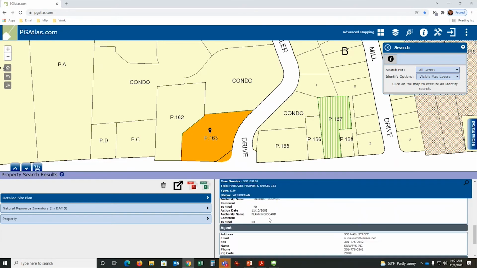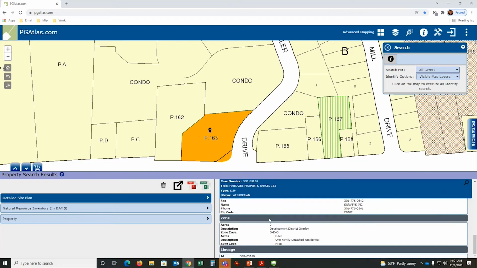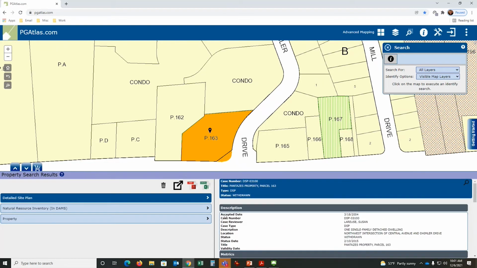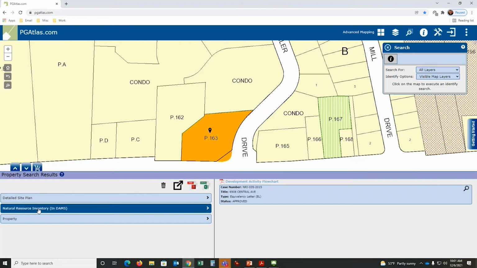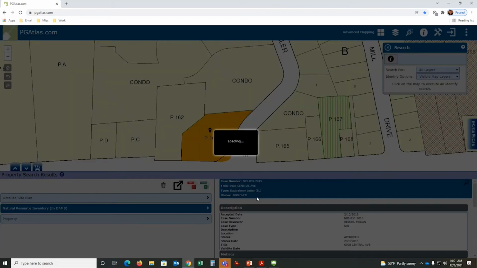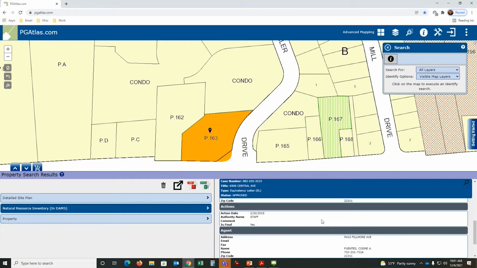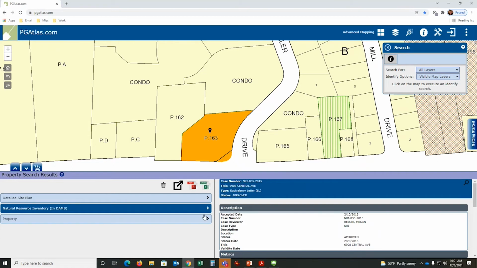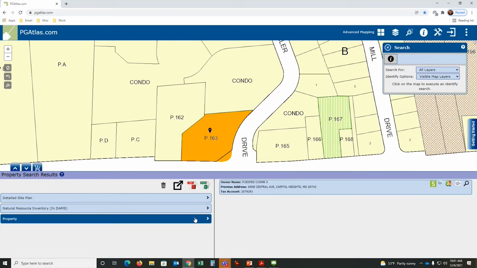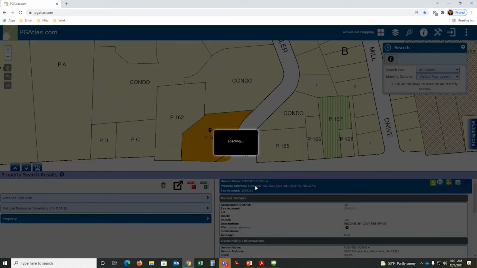And all of this is maintained by the planning department. There is a NRI on that property as well. The full record of that NRI is here. Again, lots of information for you to get used to. And back to the property data, which we talked about before.